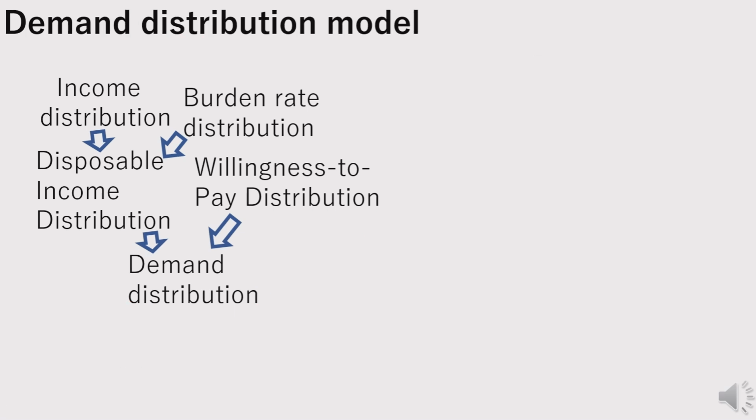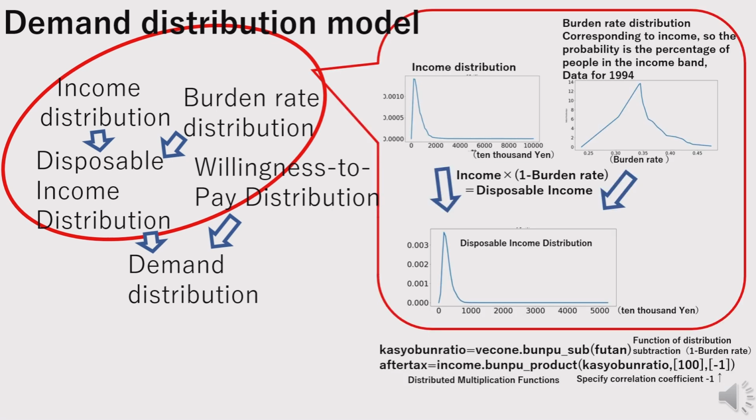Explanation of the flow on the left side. Calculating the demand distribution first, the distribution of disposable income is calculated based on the distribution of national income and the distribution of the burden rate, which includes taxes and social security. Each of these distributions is shaped as shown in the diagram.